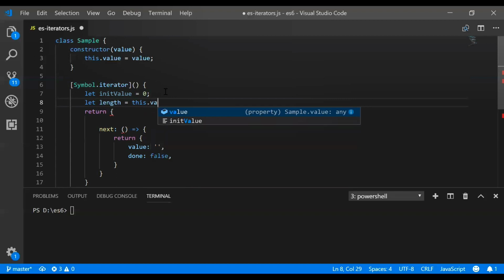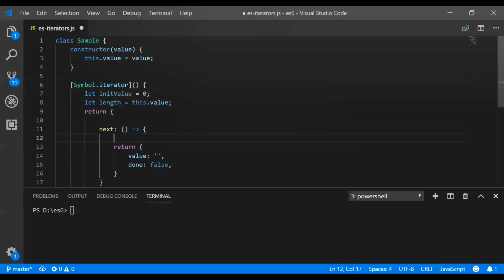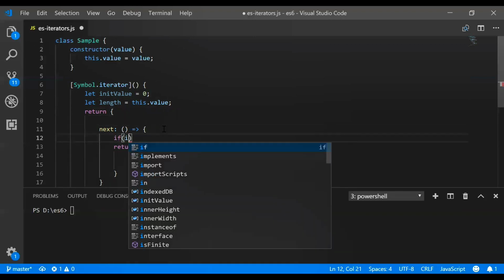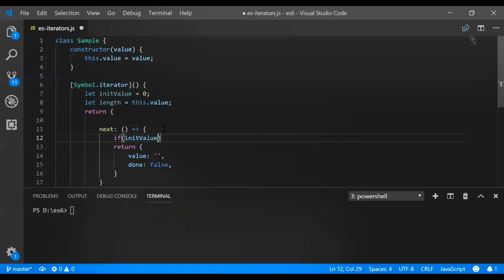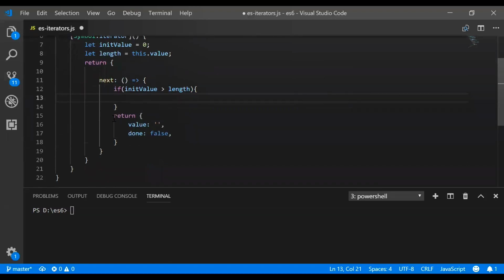The length will always be this.value. Till value we have to iterate, that's why it will be the length. Now we will check the condition: if the initial value is greater than length, then we have to stop the iteration. That means we have to return done equal to true. Iteration is finished means done will be true and value will be undefined.